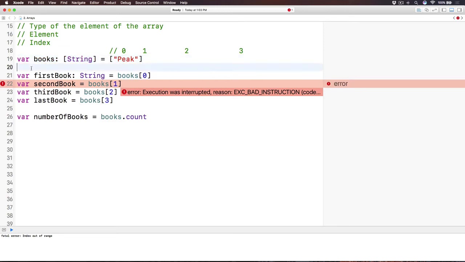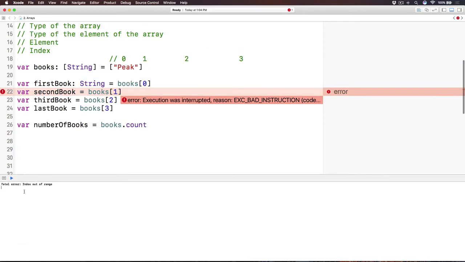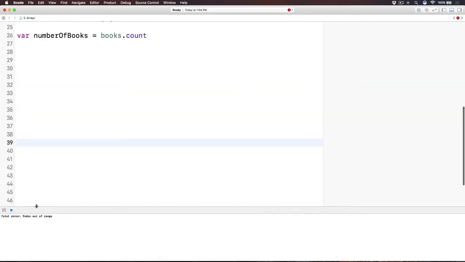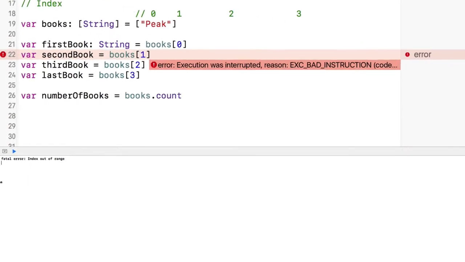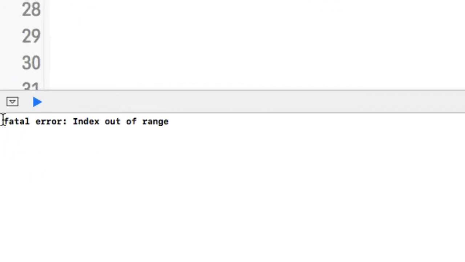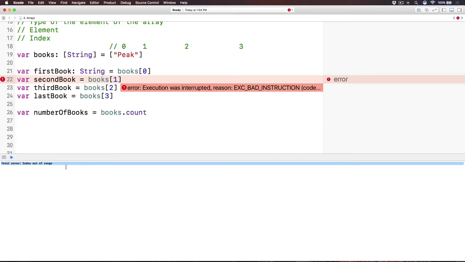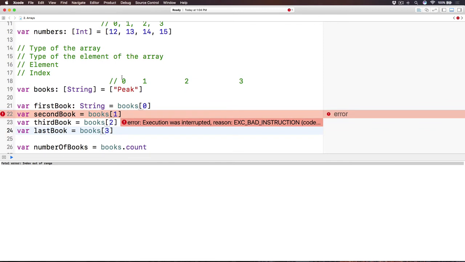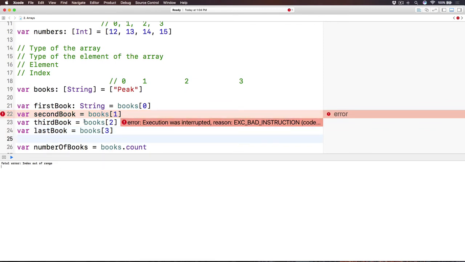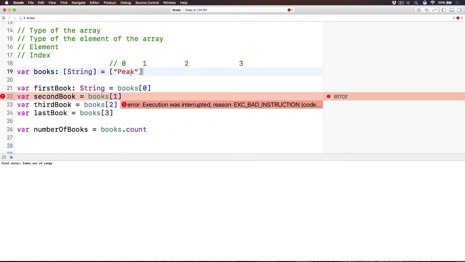Pay attention that every time you have this kind of error, you should look below. You can drag it up like this. This is something we call the console. If I zoom in, it says fatal error, index out of range. What is that? Well, an array has a range of indices. It means that the first element is always at 0, up until the last index, which is the number of elements minus 1.